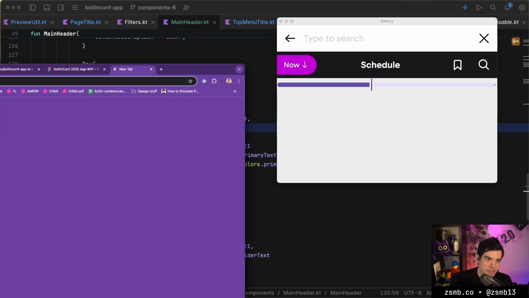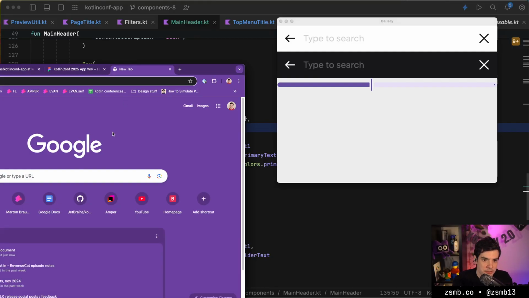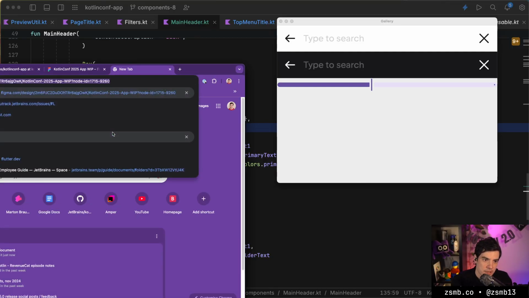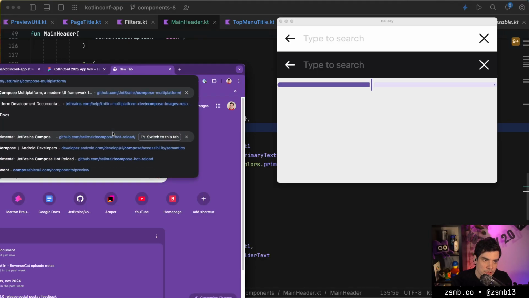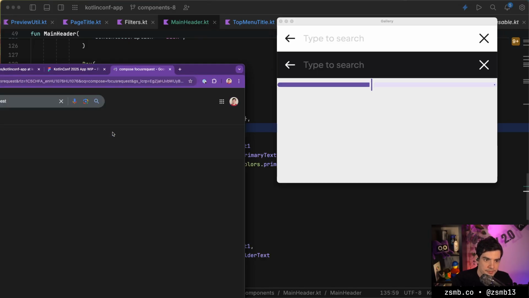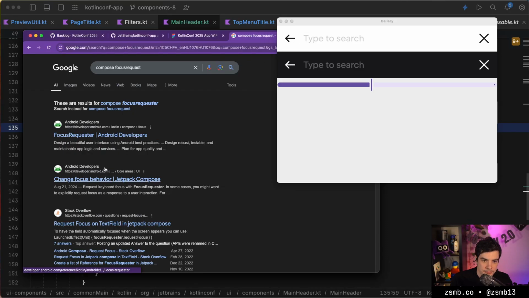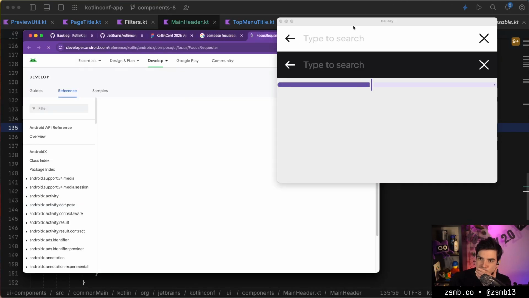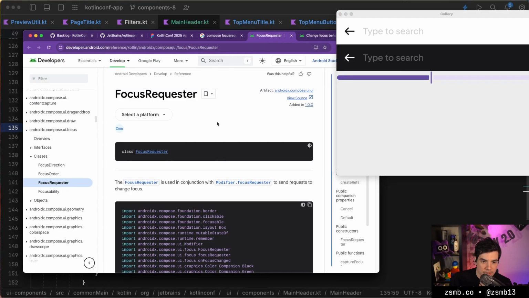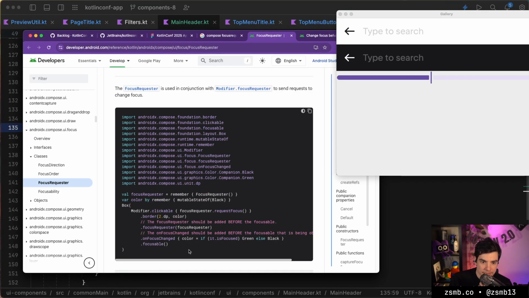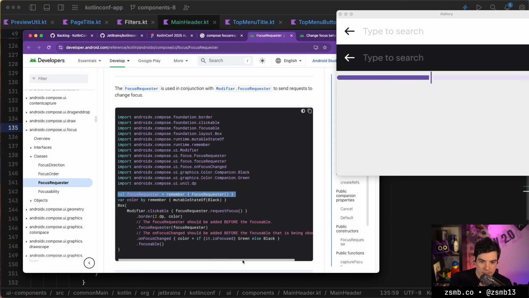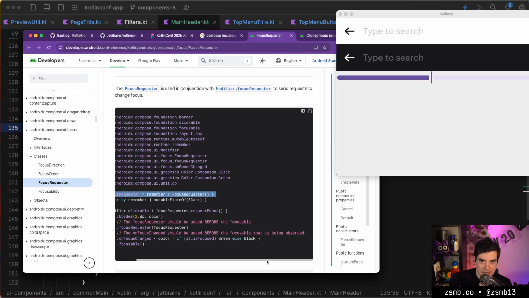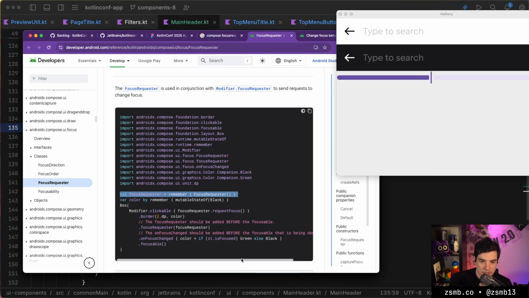Let me just try reading the docs for once. Let's try that approach. So let's go compose focus request. Just RTFM. Okay. So we need to remember a focus requester. And then we put that on whatever we want to focus.